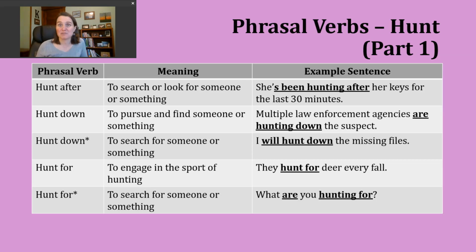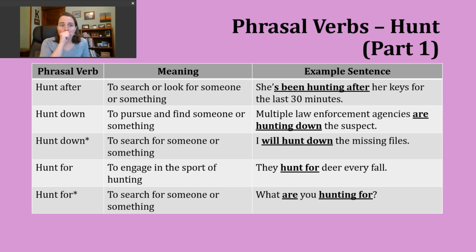So, another way of saying these keys are probably lost. She's been hunting after is an example of the present perfect progressive or present perfect continuous. We're describing an action that started in the past, it's continuing into the present, and it may continue into the future until she finds those keys.